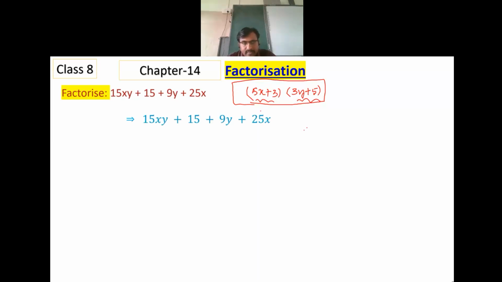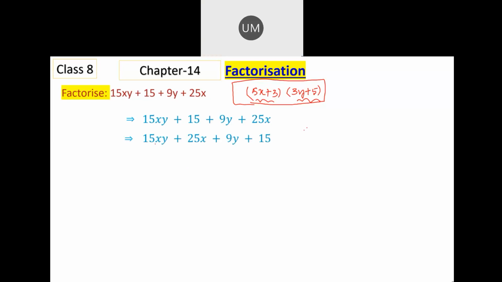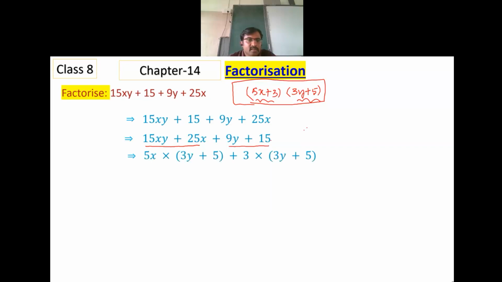First, arrange like this: 15y and 5. In these two there is something common, 5x is common. So 3y remains.